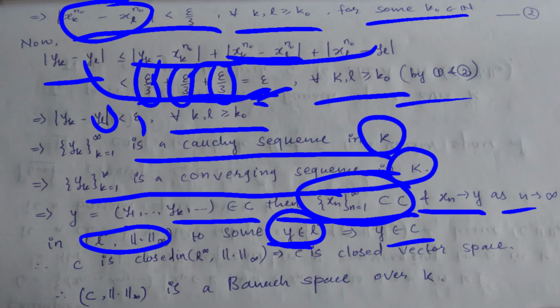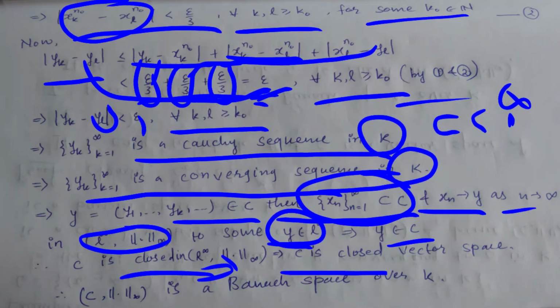Here, y belonging to L infinity implies that y belongs to C, because C is a subset of L infinity, right? So also C is closed in this space, implies C is closed in the vector space L infinity with plus and dot.